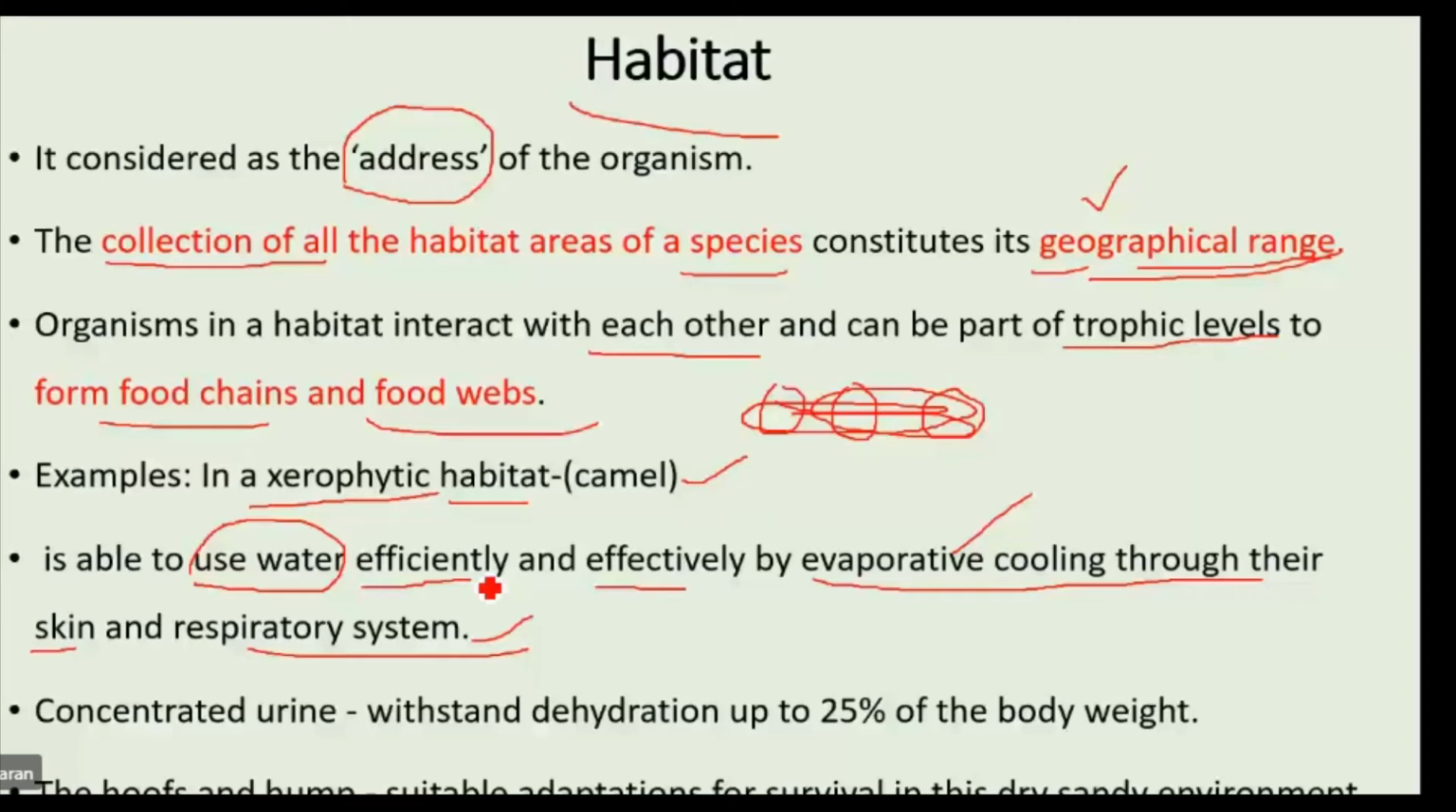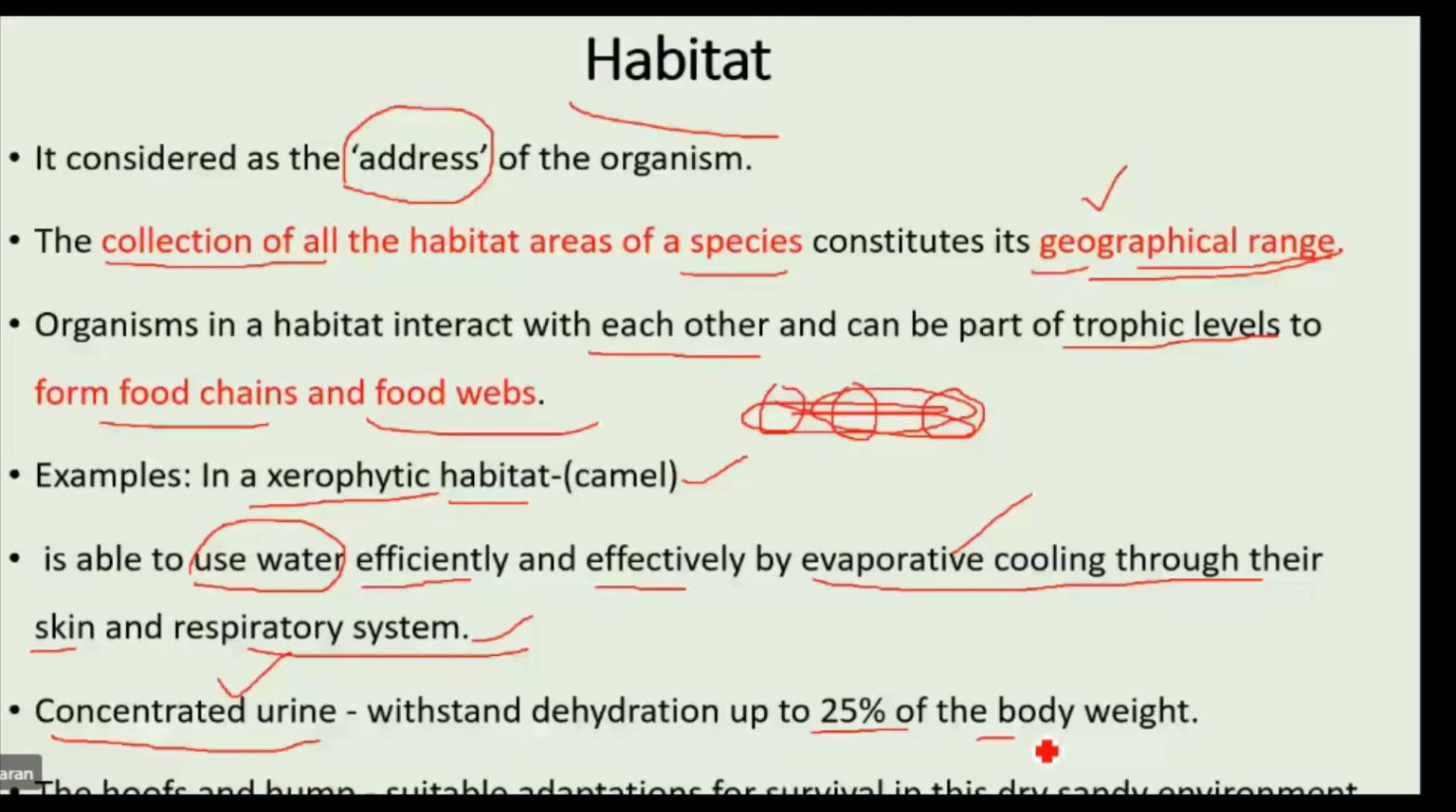You know that when the water content is less in urine, it is called concentrated urine. Diluted urine has more amount of water in the urine. At the same time, they can withstand or tolerate even the dehydration that occurs in the body, up to 25% of the body weight.